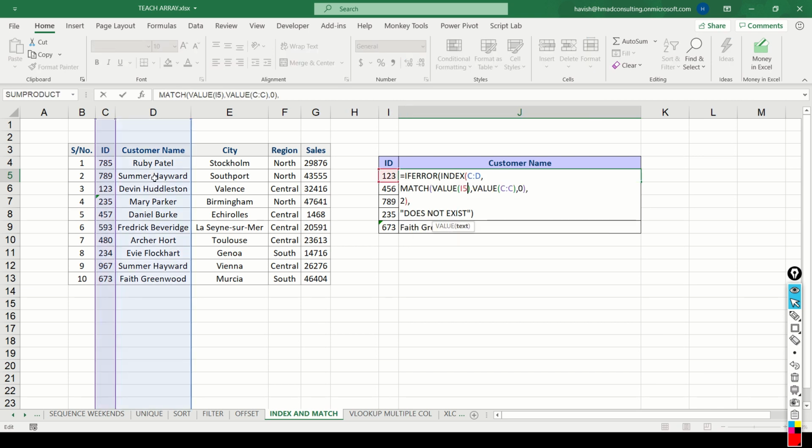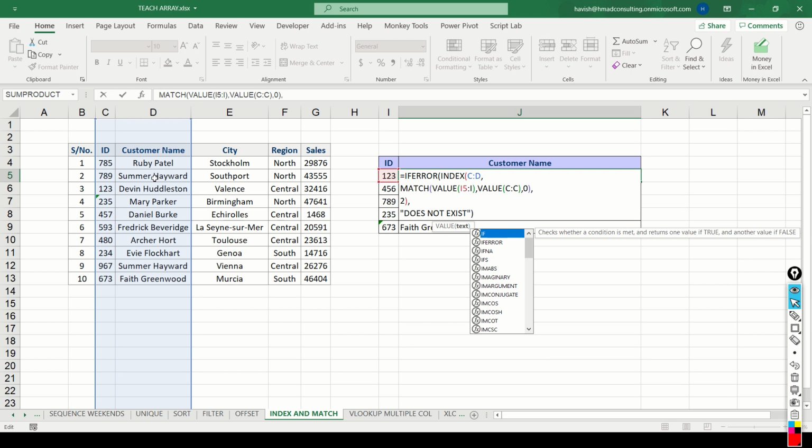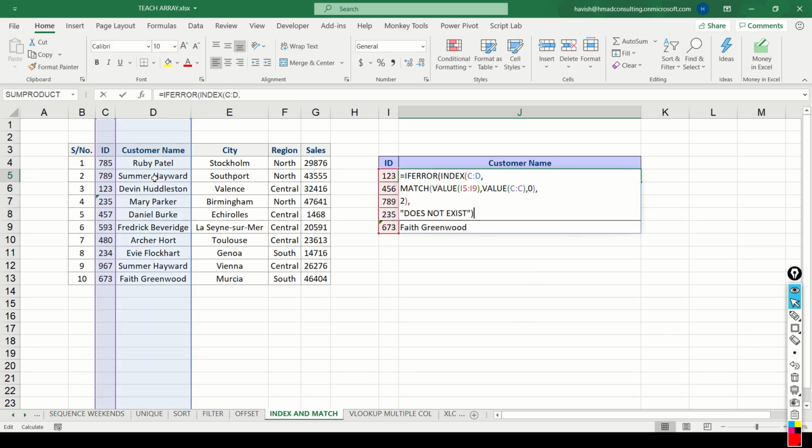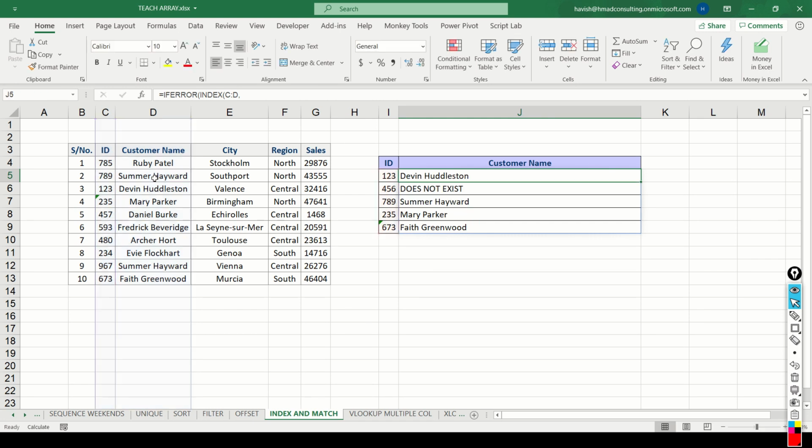Now, if we had kept our VALUE not as I5 but as I5 to I9, you will notice that you don't even have to write a formula and then copy and paste it in all the other cells. Using a single formula, it gets copied into all the 5 IDs like this.